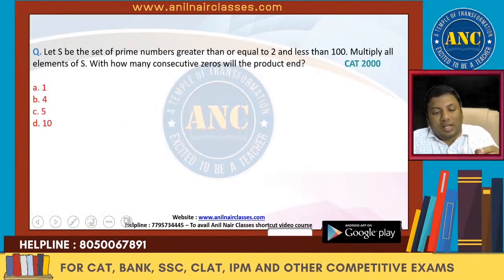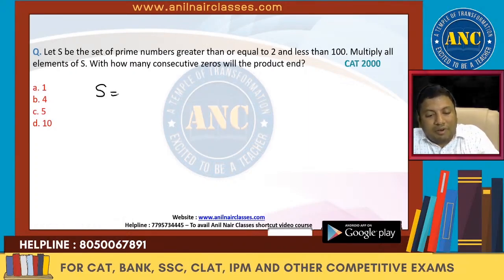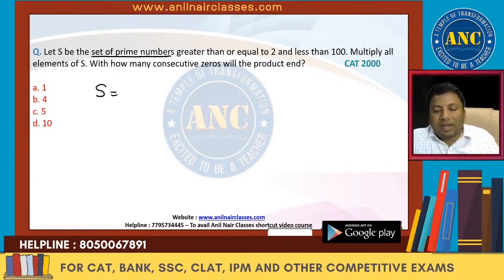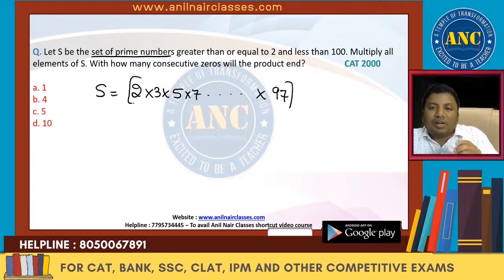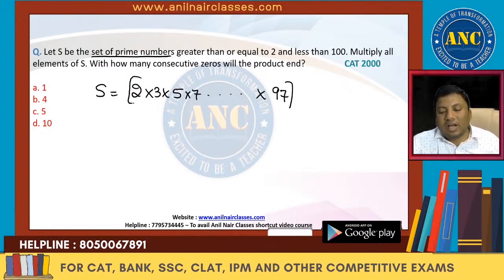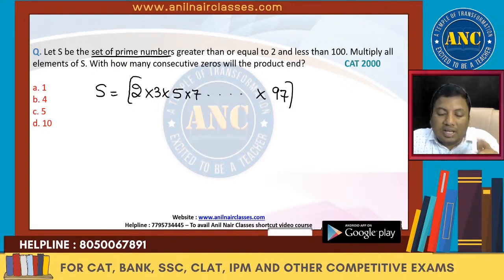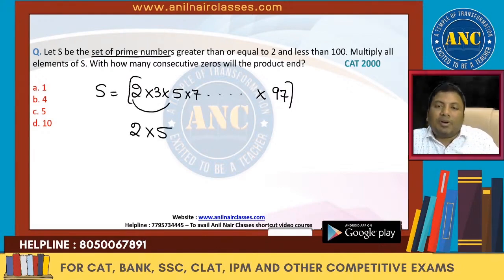Next one. Let S be the set of all prime numbers greater than or equal to 2. We are multiplying only. So 2, next 3, next 5, next 7, all prime numbers less than 100. 2 into 3 into 5 into 7 till 97. How many consecutive zeros will come? To get consecutive zeros at the end, we need 2 and 5. Only 1 power of 2 is there, 1 power of 5 is there.